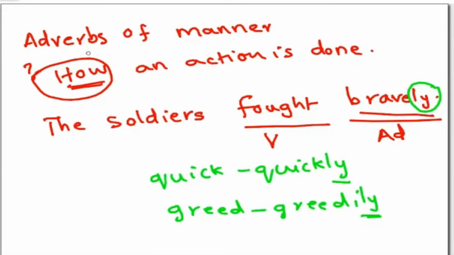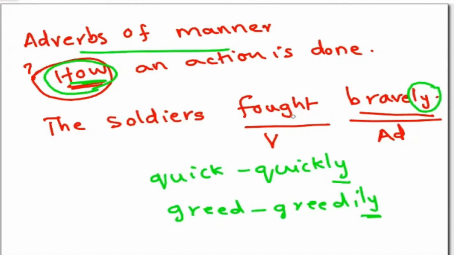Adverb of manner is the first part we are learning. In this, how is an action done? If you are trying to answer how, then you find the adverb of manner, like how the soldiers fought.